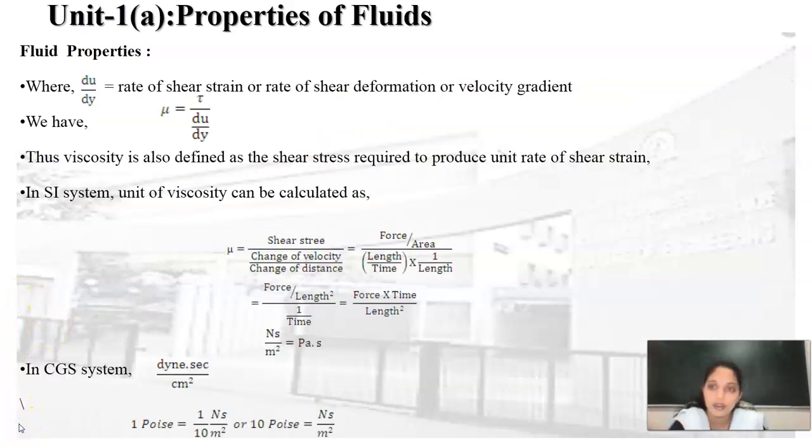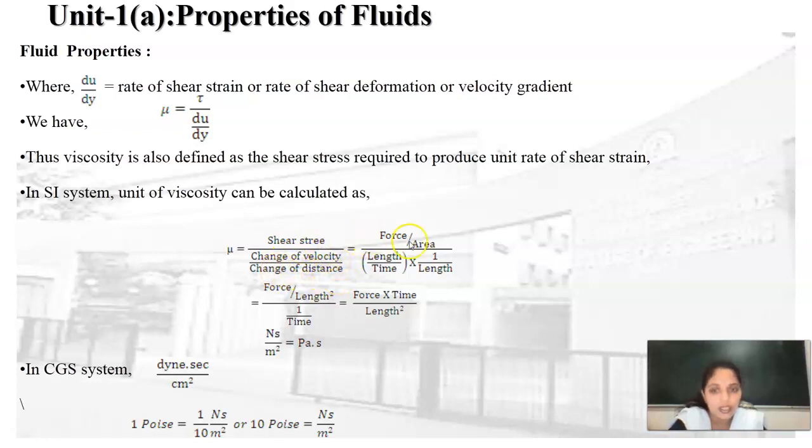Now we have to calculate the unit for this dynamic viscosity. So therefore, we are rearranging: mu is equal to tau upon du by dy. Now tau is nothing but the shear stress, and du by dy is nothing but the rate of shear strain, also called the velocity gradient. So here mu is equal to shear stress upon changing velocity upon changing distance.